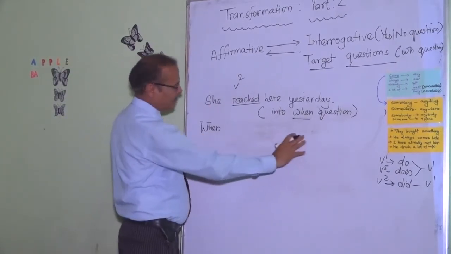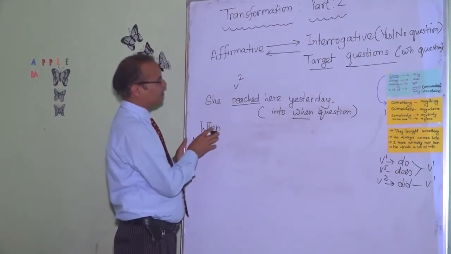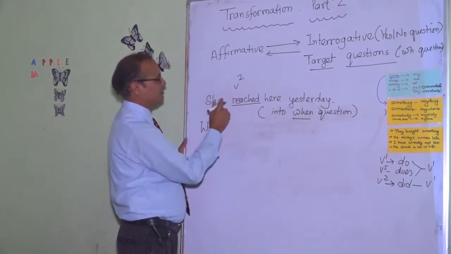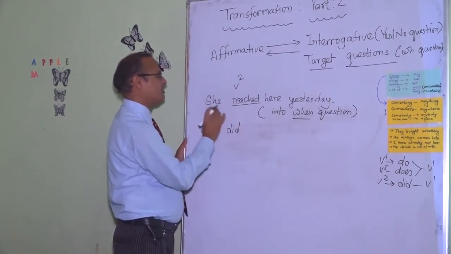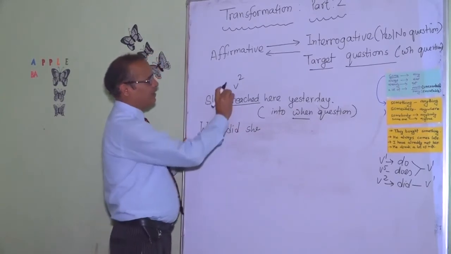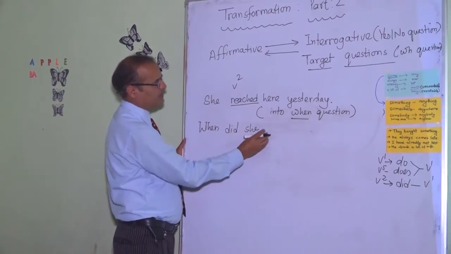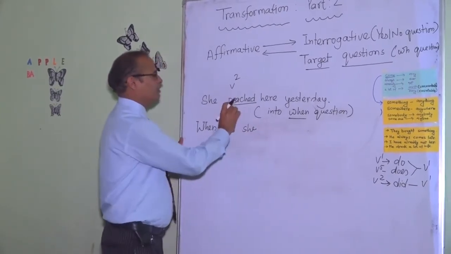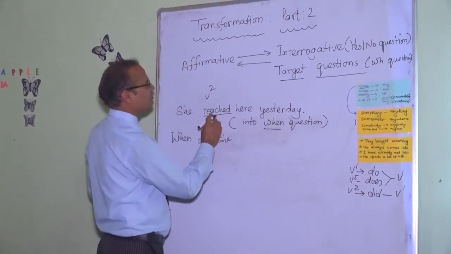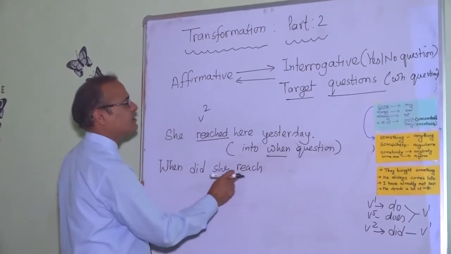So structurally, the structure of the question is WH word or WH phrase, then the helping verb we derive from this, did. Then a subject is put here, she. Now we need the verb. WH word, WH phrase, helping verb, subject, and the main verb. The main verb is immediately changed into present form or first form. So it's reach. When did she reach?